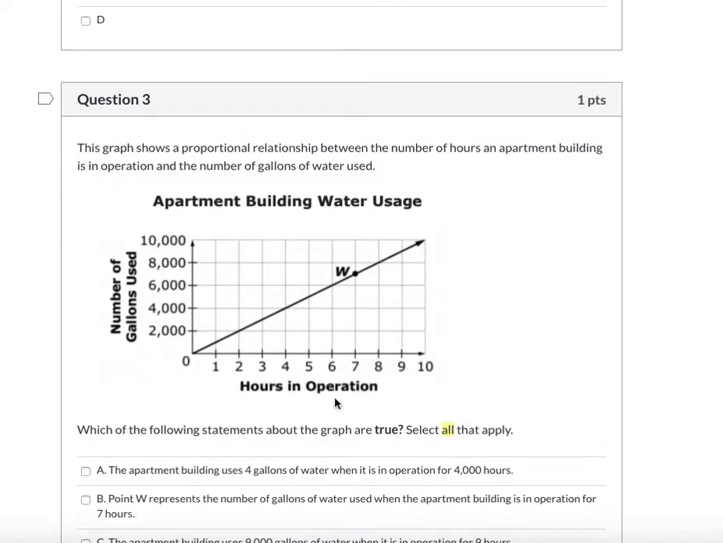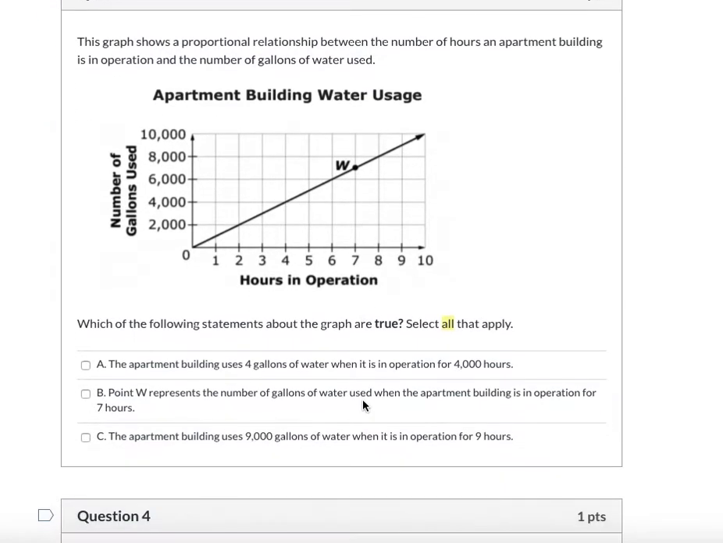Question 3. This graph shows a proportional relationship between the number of hours an apartment building is in operation and the number of gallons of water it has used. Here you have the graph, apartment building water usage. On your y-axis, you have the number of gallons used. Your x-axis, you have the number of hours in operation.